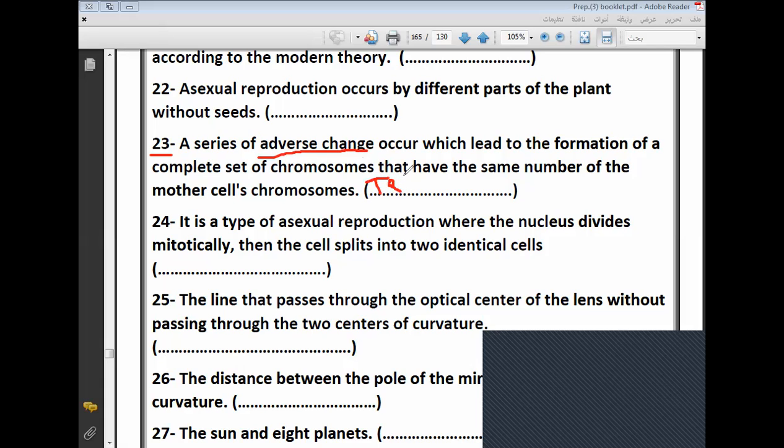Okay, Muhammad? When I ask you, give reason, the telophase is called the adverse phase, why?